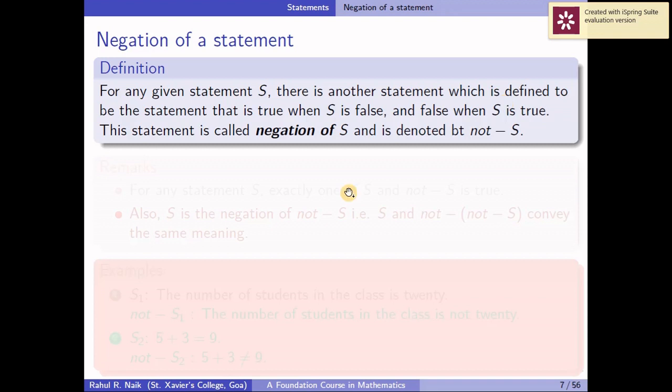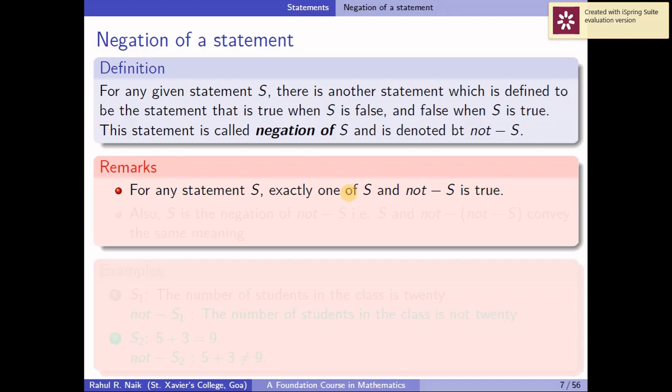Okay, so for any statement S, exactly one of S and not of S is true. See, if S is true, then not of S is false, and if not of S is true, then S is false, or if S is false, not of S is true. So exactly one of them will be true, exactly one of them will be false.